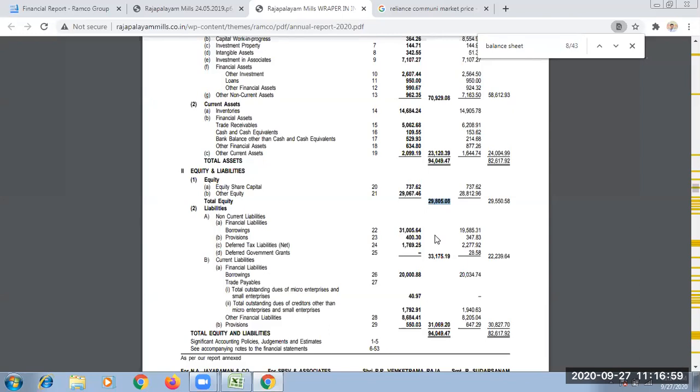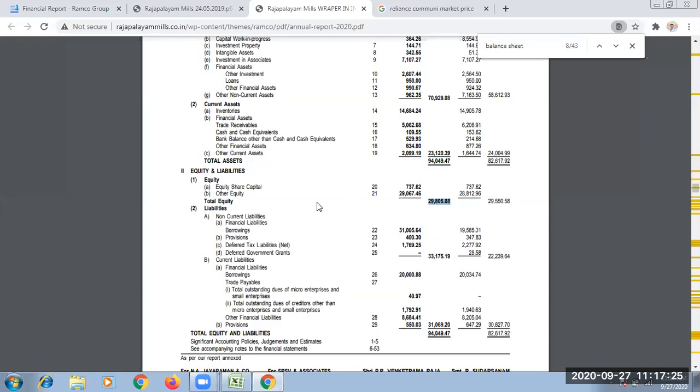I repeat: total equity or just equity, shareholder fund, equity shareholder fund, net worth of the business, book value of the owner's claim in the business. All six names refer only to this 29,805.08. But sir, in the PDF, to calculate the shareholders fund, we had some formula, isn't it?